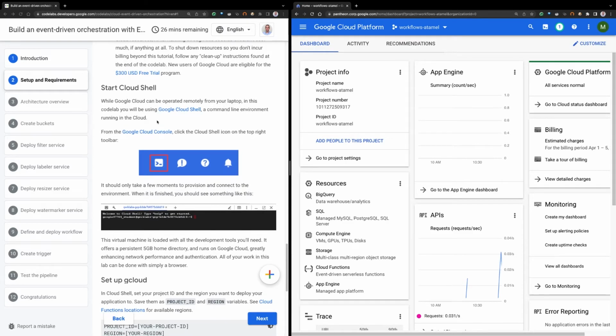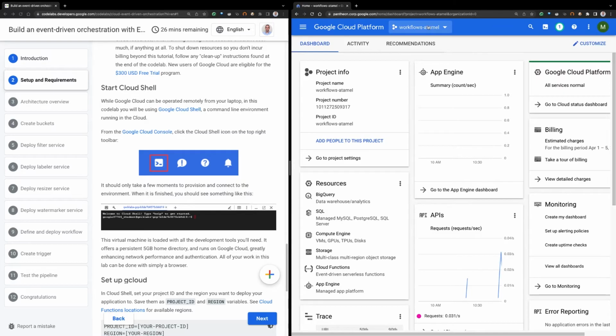Now, next, we're going to be using Cloud Shell to do the Codelab. To interface with Google Cloud, you have a couple of options. You can either download the Google Cloud SDK, and that gives you the gcloud command line tool. With that tool, you can basically use your laptop and use gcloud to interface with Google Cloud if you like. And you can certainly do that. But you can also use Cloud Shell, which is a terminal within the browser. It's easier because we are already in Google Cloud Console, and we can have a terminal here and do everything here. So that's what I'm going to use.